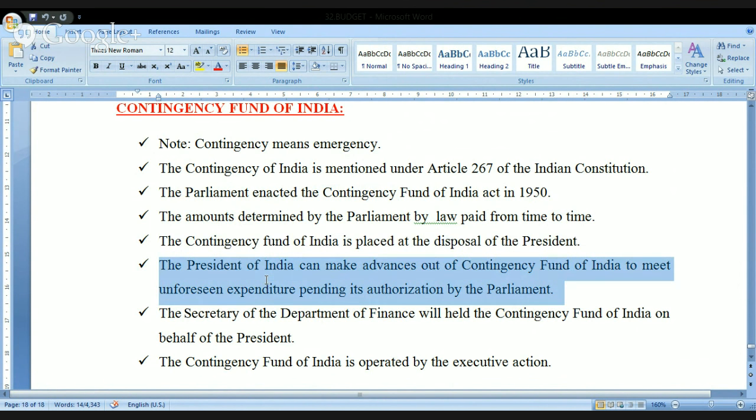The President of India can make advances out of the Contingency Fund of India to meet unforeseen expenditure pending its authorization by the Parliament. For example, sometimes there may be a situation of floods, earthquakes, or tsunami. So during that time, you need to spend the money for providing welfare to the people. You have to give them food, clothing, and shelter. Rehabilitation has to be provided. But where is the money that is available?